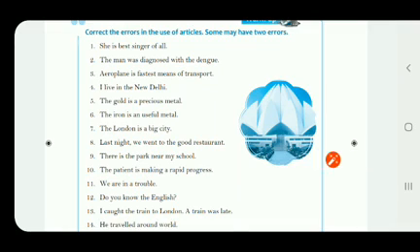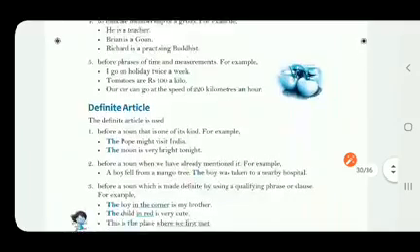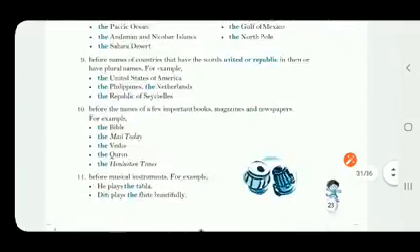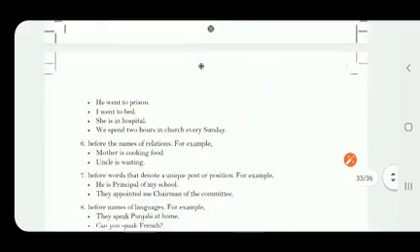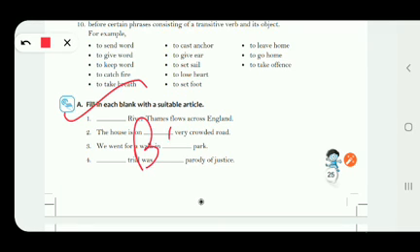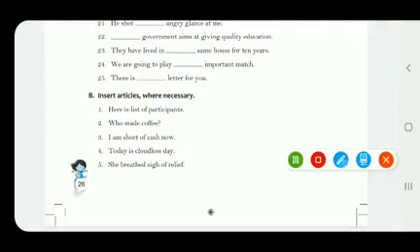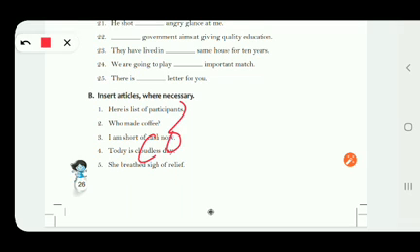Let me tell you which exercise is to be done in the book and which in the copy. The warm-up exercise you can do in the book, right? Then exercise A also can be done in the book, because here you only have to fill in the articles. Now, exercise B, insert articles where necessary. This exercise can be done in the copy. So I hope you have understood.